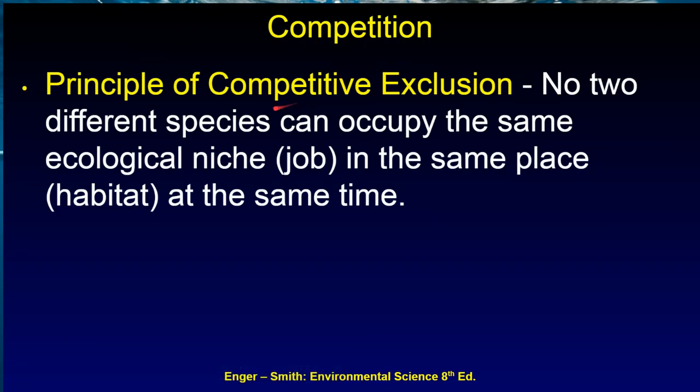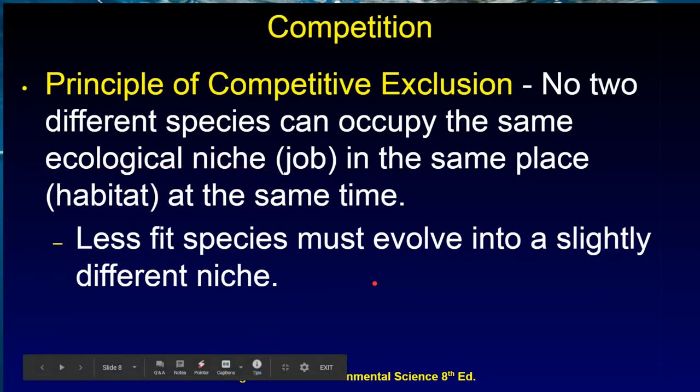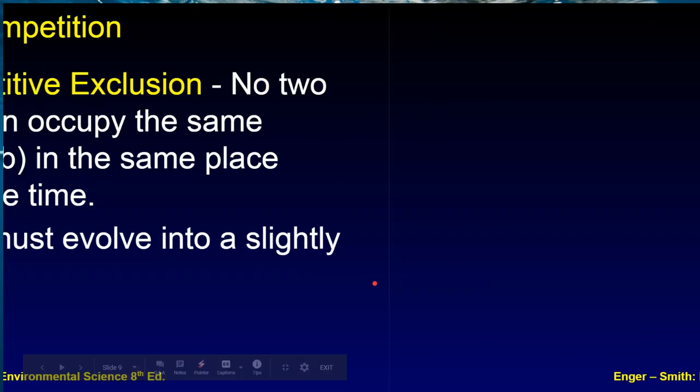Competition has the principle of competitive exclusion. No two different species can occupy the same ecological job in the same habitat at the same time. Less fit species must evolve into slightly different jobs.